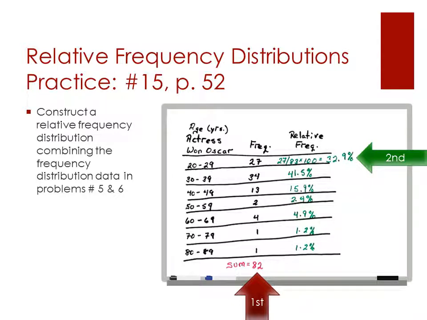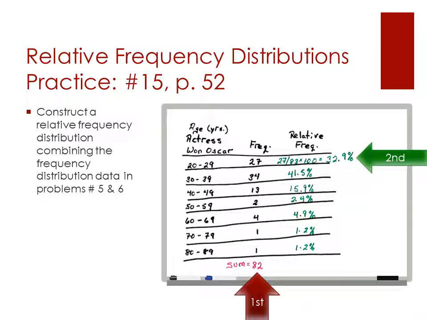First, you see here, we're going to list the age of the actresses in years that won an Oscar with our different class categories, 20 through 29, 30 through 39, etc. I've copied down the frequency data from the table. Now, in order to turn this into a relative frequency, I'm going to sum those up so I get a sum of 82. That means I have a total of 82 actresses who won an Oscar. Then, to get the relative frequency for each age category, my second step is going to be to take the raw frequency, here 27, and divide it by the sum, which is 82.